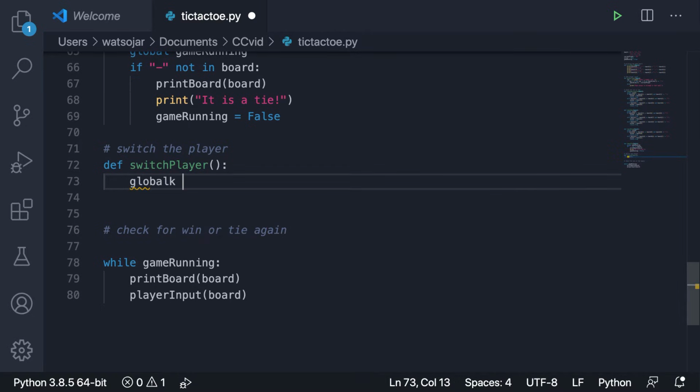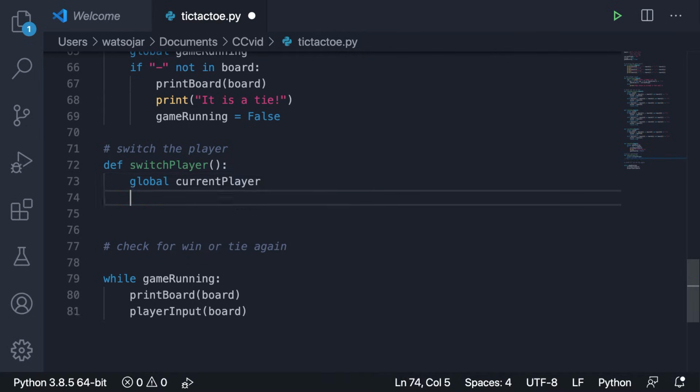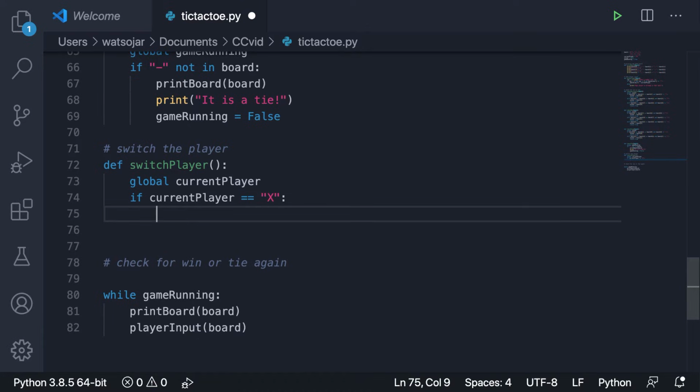So let's bring in that current player global variable, and all we got to do is say if the current player double equal signs x, then we can set the current player equal to O. So notice what I did here. The double equal sign for the Boolean expression, checking to see if that current player at this moment is equal to x.